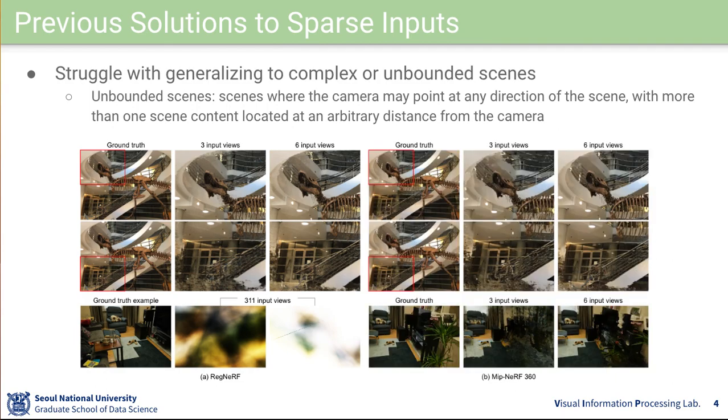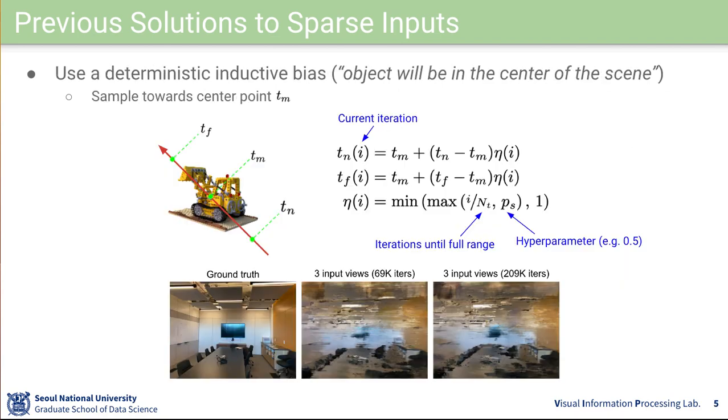Similar observations can be found in the figure on the right with models that reconstruct unbounded scenes with dense input views, such as NeRF-360, especially when the number of input views is drastically reduced. Moreover, without the intentionally designed supervision with a deterministic inductive bias based on the main object being the center of the scene, view-based models often fail to converge to a level of photorealistic rendering. This phenomenon was especially prominent in extremely sparse scenarios, such as where there are 3 or 6 input views, even for very simple scenes, regardless of the number of training iterations as shown in the figure.